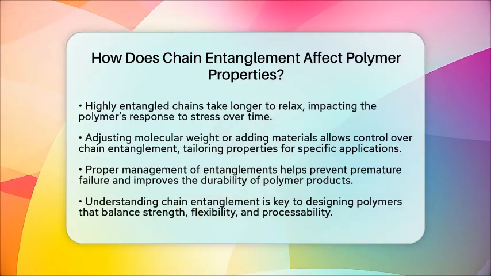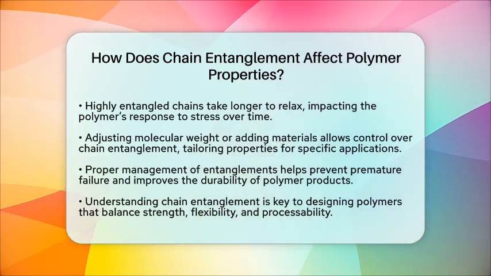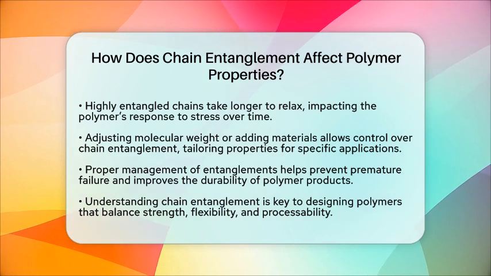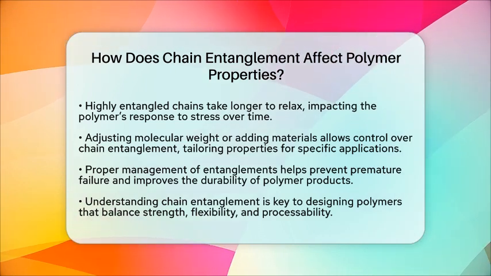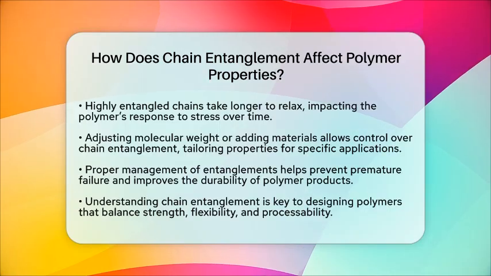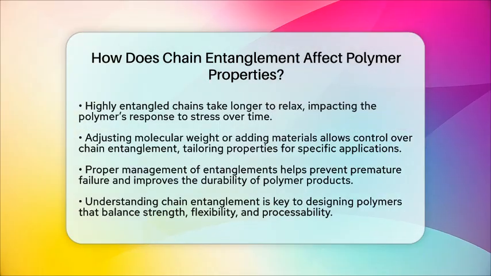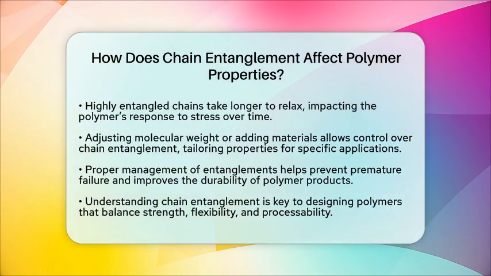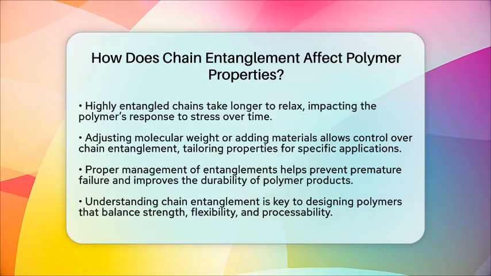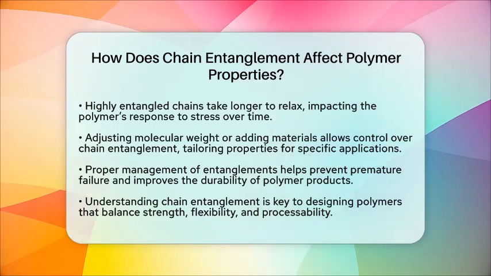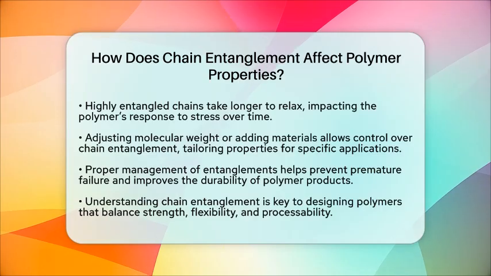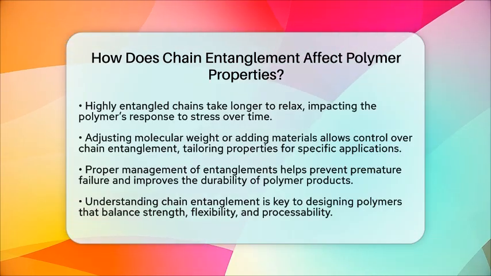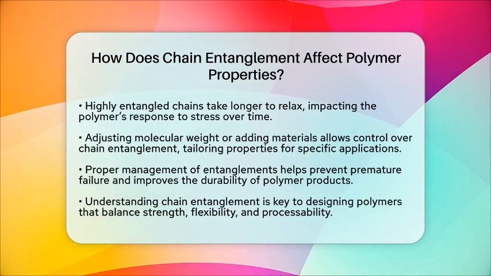Understanding chain entanglement helps explain why some polymers fail prematurely or how they can be made more resistant to mechanical breakdowns. If there aren't enough entanglements, stress can cause chains to slip and break, leading to failure. Too many and internal stresses can develop, weakening the material. So, knowing how entanglements work allows scientists and engineers to create better, more reliable polymer products.